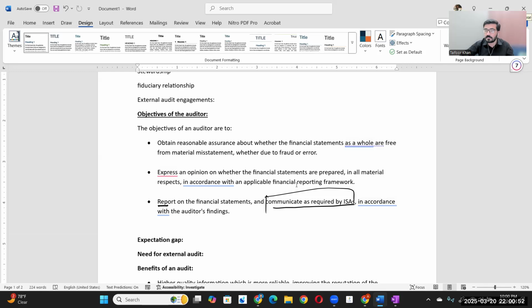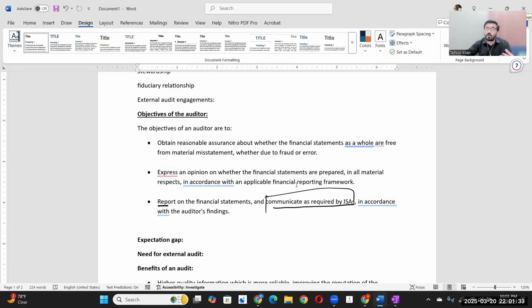What are those things that are required to be communicated to the board of directors? What are the things that are required to be communicated to the management through the management letter? There are also certain things that different auditing standards require us to communicate with the management or BOD during the audit period. When we are performing the audit, if some things come to our attention, we are required to communicate those during the audit phase as well. But the board letter and the management letter are communicated to the relevant personnel at the end of the audit, when we are issuing the audit report.